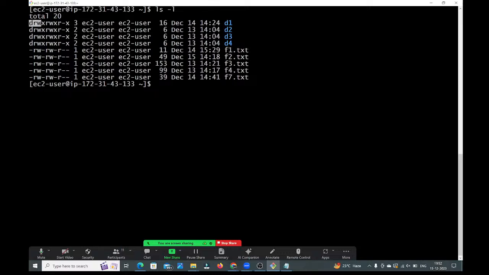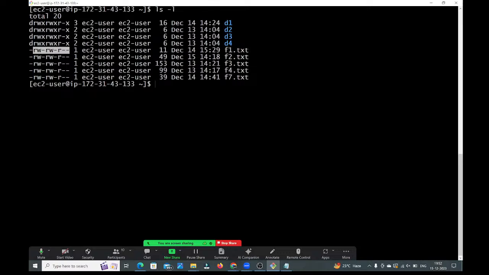Here, how many characters do we have in total? Total 10 characters are there. Out of these 10 characters, the first character will talk about the type of the file. If it is d, then that is a directory file. If it is a hyphen, then that is a normal text file. The remaining 9 characters will talk about the file permissions.